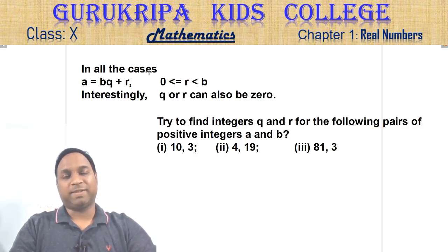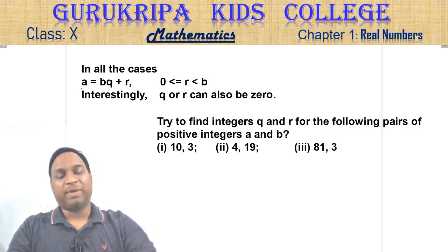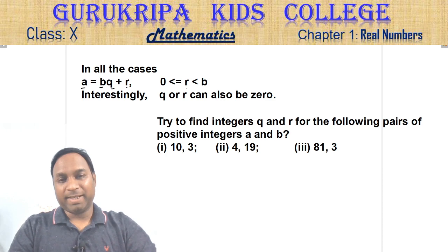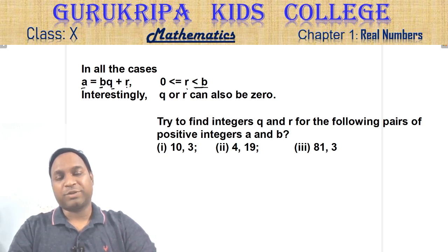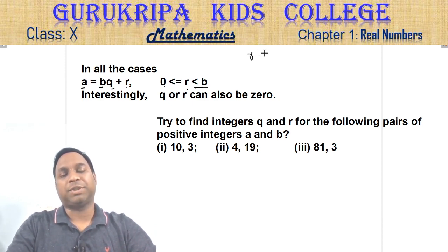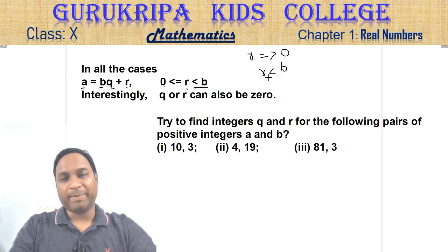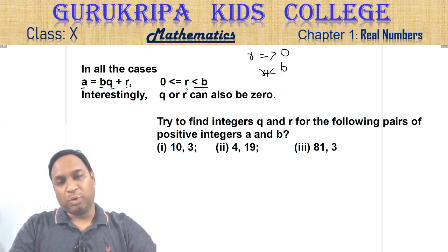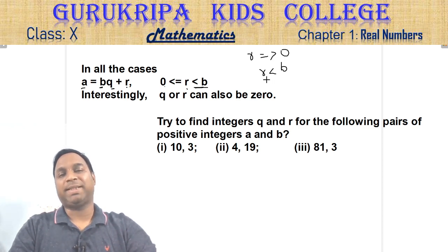In all the cases in the previous slide, a number A was divided by number B, and you got one quotient and one remainder. And remainder is always less than this B. Remainder has to be less than B. Remainder can be equal to 0 or greater than 0, but it has to be less than B. Getting my point?